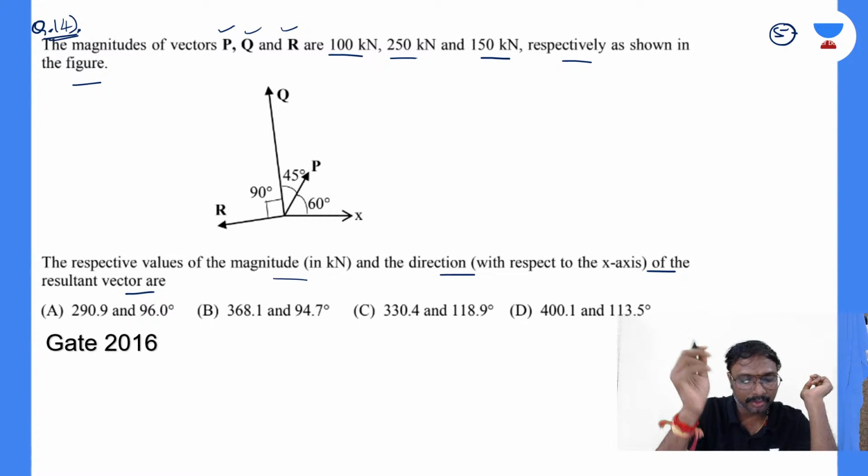Use whatever you wanted to use. You can use whatever you wanted to use. There is no issue. Lami's theorem you can use.